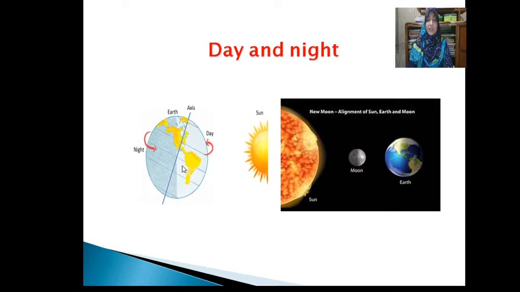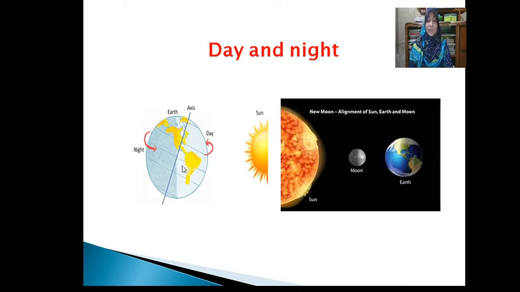It is found that the dark side is becoming illuminated and the illuminated side is becoming dark gradually. But all the time half of the globe is getting light and the other half is not getting. Thus, half of the earth experiences day while the other half experiences night.